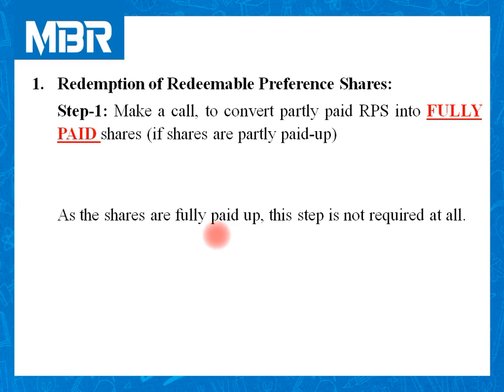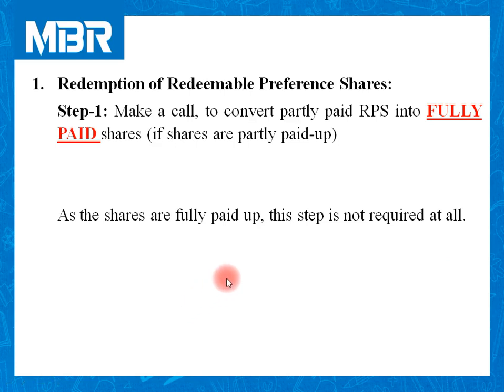Preference shares are given as fully paid shares. We are not supposed to make any call on fully paid up shares, as the shares are fully paid up right from the beginning. So we are not in need of step number 1.